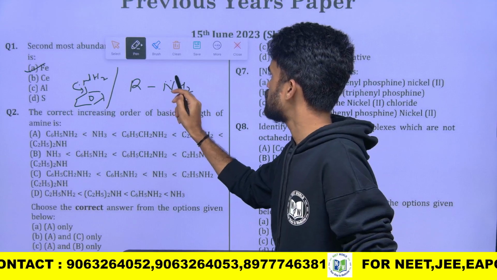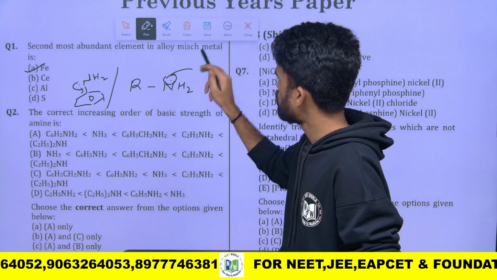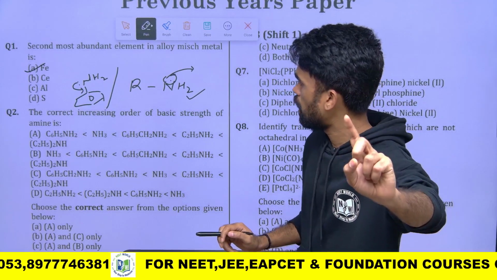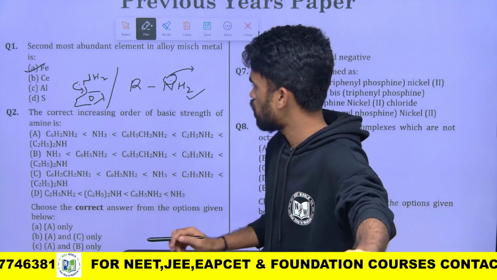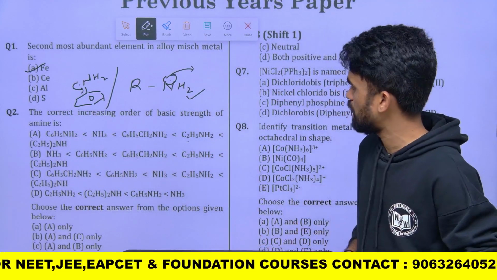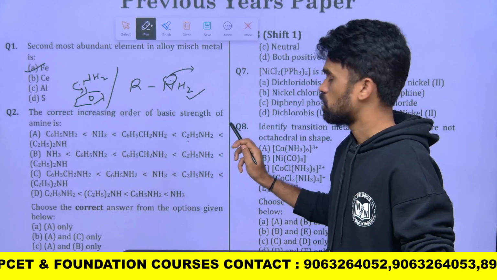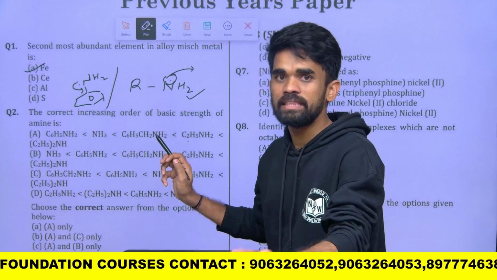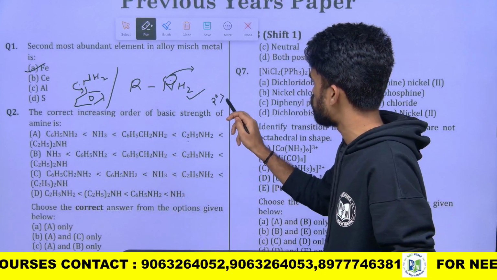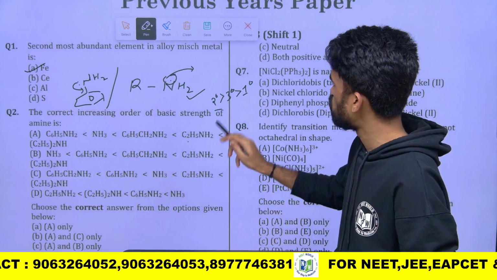Here the lone pair electrons are free to donate, therefore the basic nature is more. I hope it is clear. Aliphatic amines are more basic, aromatic amines are less basic. Now here a tertiary amine is given, a primary amine is given. How can we answer this kind of question? Remember, when ethyl groups are attached to the nitrogen, making ethyl amine, diethyl amine, triethyl amine, in that case the 2 degree amine is more basic than 3 degree, than 1 degree. So the secondary amine is more basic than the tertiary.